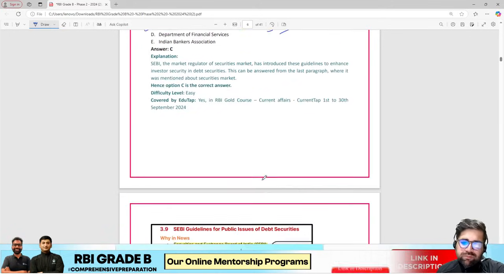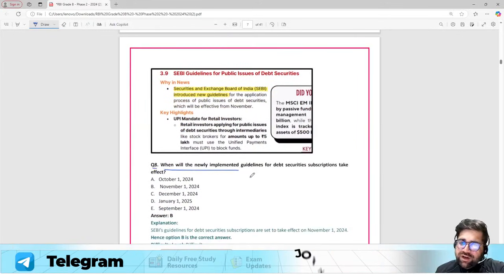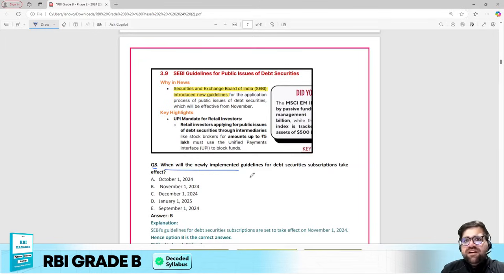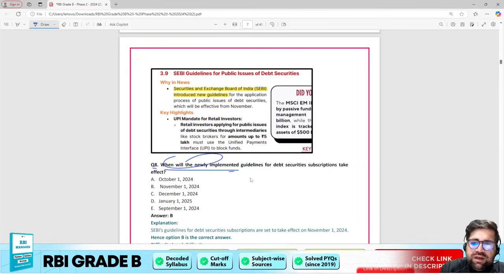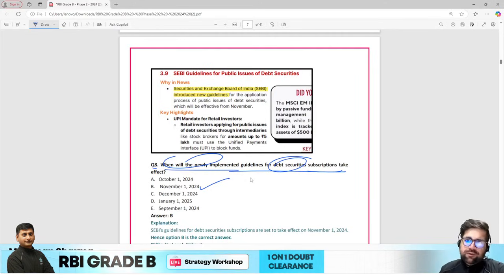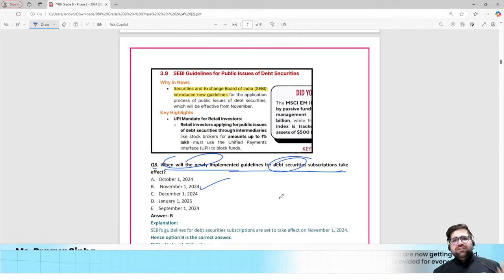Moving forward to the next question, which is question number 8. Now, according to me, this question is tough because generally when we are reading the guidelines, we only see the main points and we skip certain dates. When will the newly implemented guideline for debt security subscription take effect? The answer will be 1st November 2024. Now, this is a factual question. There is nothing to explain over here. I am just telling you the question and the answer associated with it.